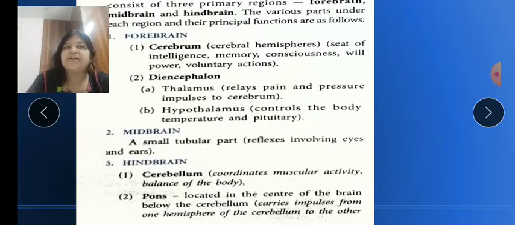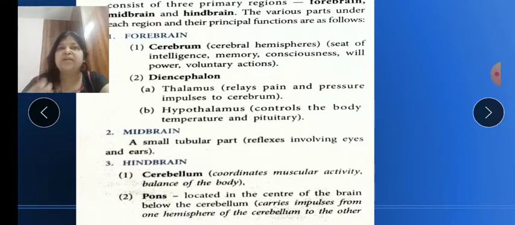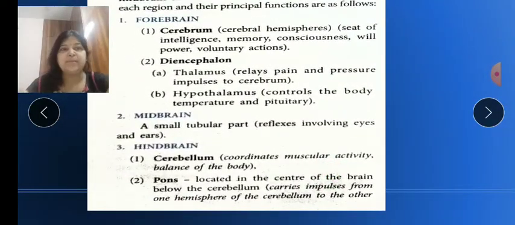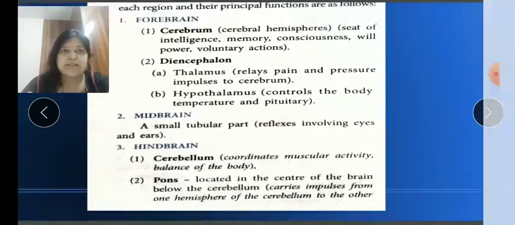The thalamus relays pain and pressure impulses to the cerebrum. The hypothalamus controls the body temperature and the pituitary gland. You know, the endocrine pituitary gland is present in the hypothalamus region of the brain. The pituitary gland is a master gland, and it secretes hormones. We have the pineal gland also. Now the midbrain is a very small, tubular structure, and it is involved in vision. It carries the impulses for vision, and for the ears also. Now next is the hindbrain.